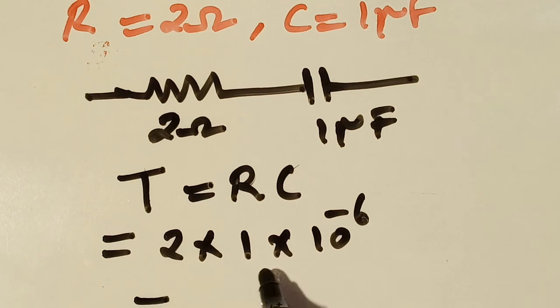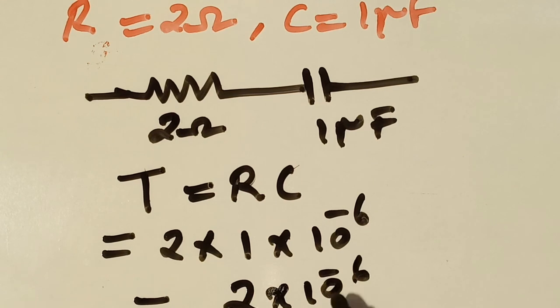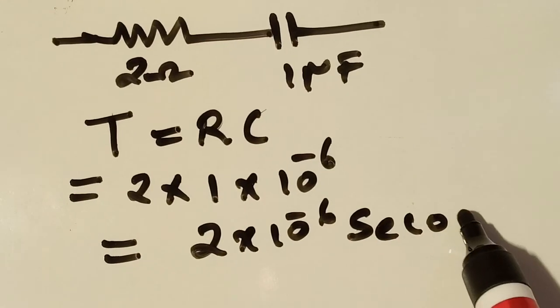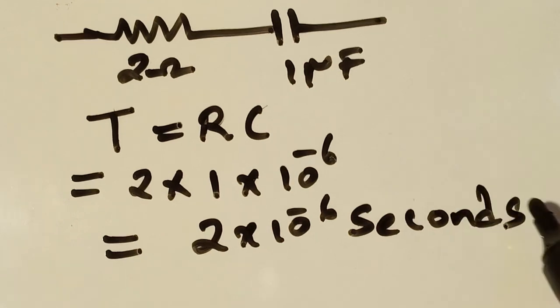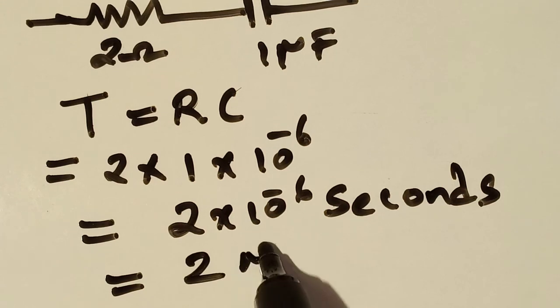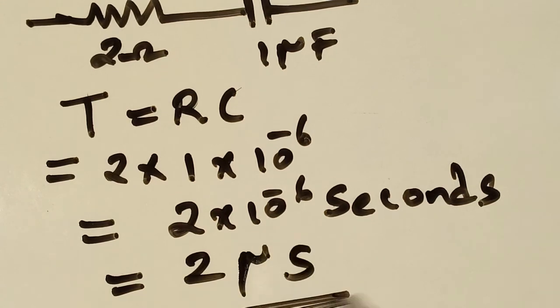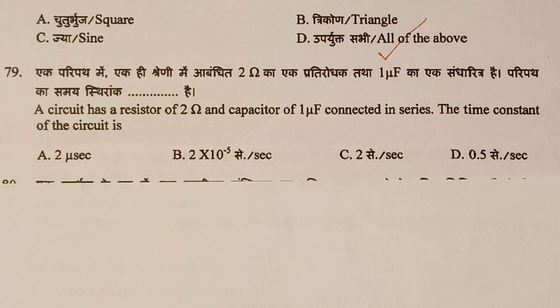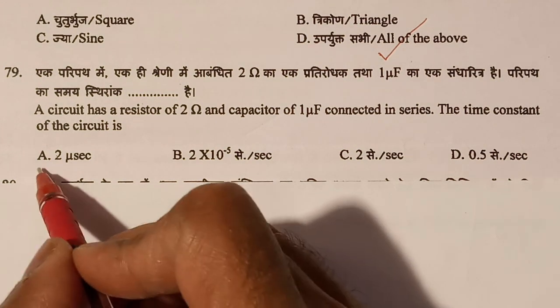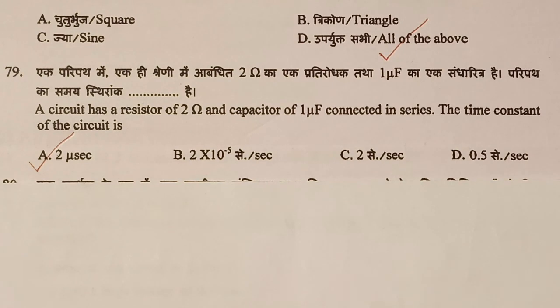So T equals 2 into 10 to the power minus 6 seconds, which equals 2 microseconds. So the RC time constant is 2 microseconds. So the answer for question number 79 is option A, 2 microseconds.